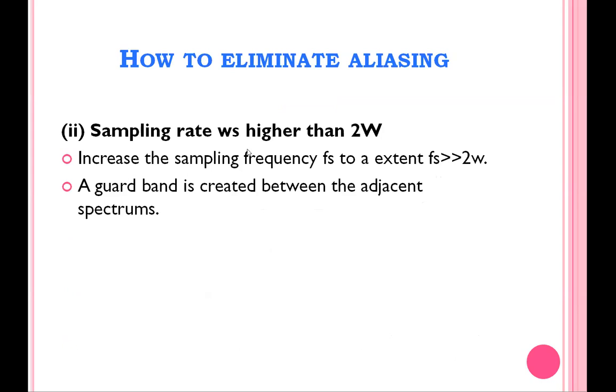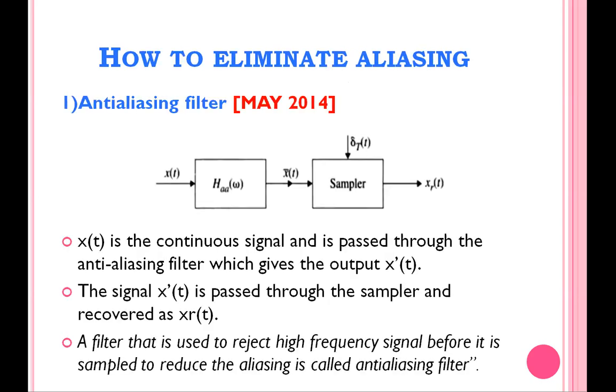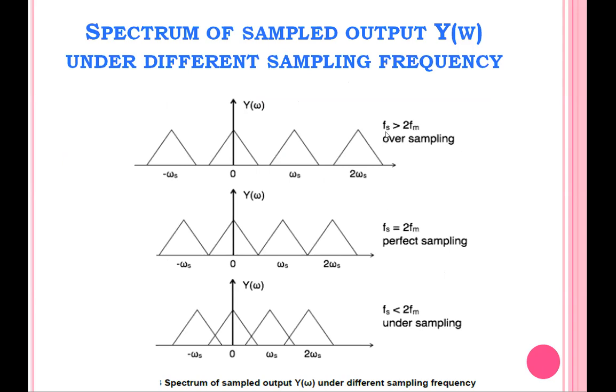The second step to eliminate aliasing is that the sampling rate fs should be taken much greater than 2w, where w is the bandwidth or maximum frequency of the input signal. If you take the sampling frequency like this, we also will not get aliasing. As we discussed in the spectrum, if fs is greater than 2fm there is no overlapping between the two spectrums, so there is no aliasing. Only when fs is less than 2fm may we get aliasing.